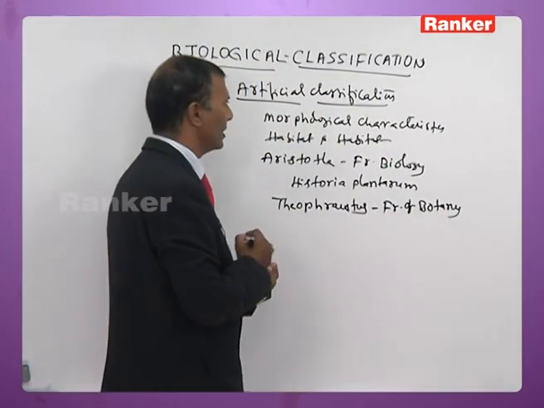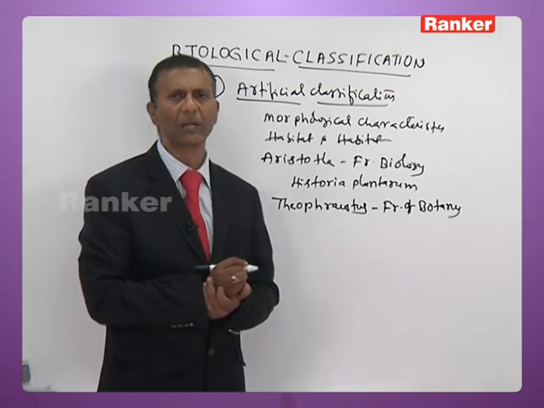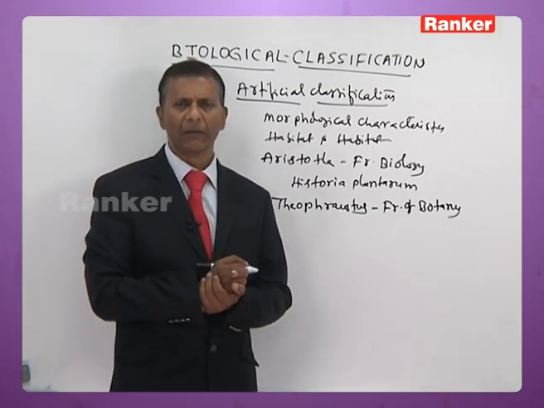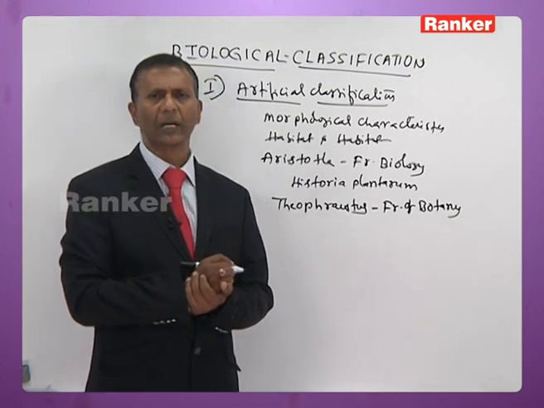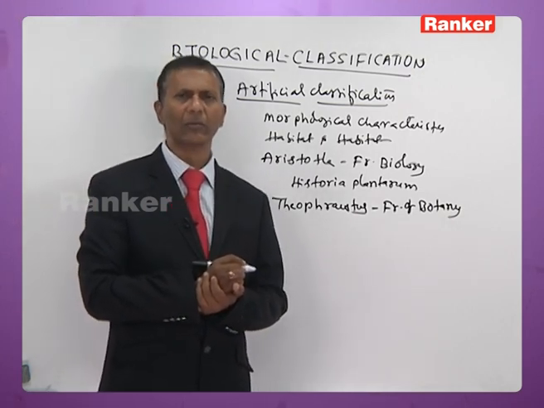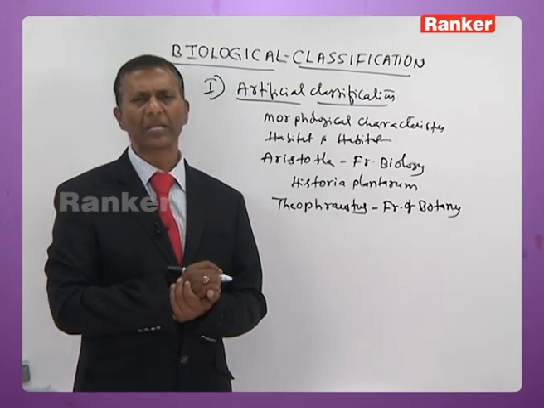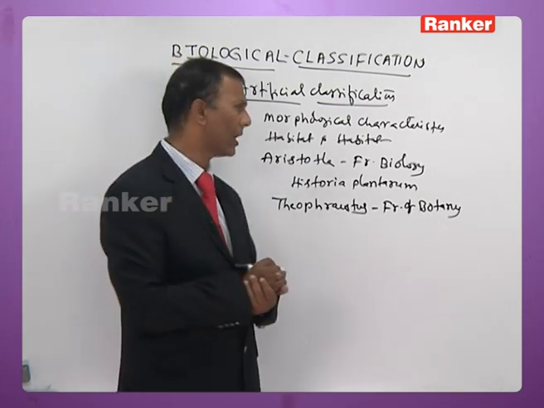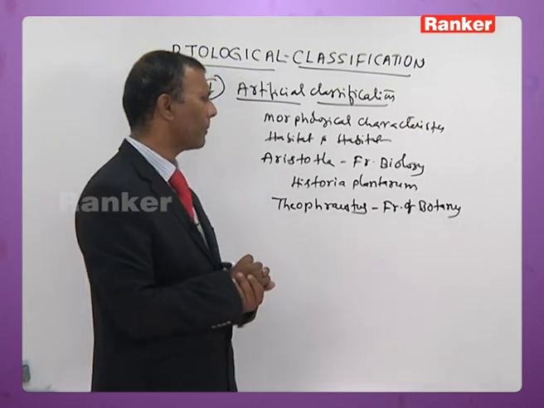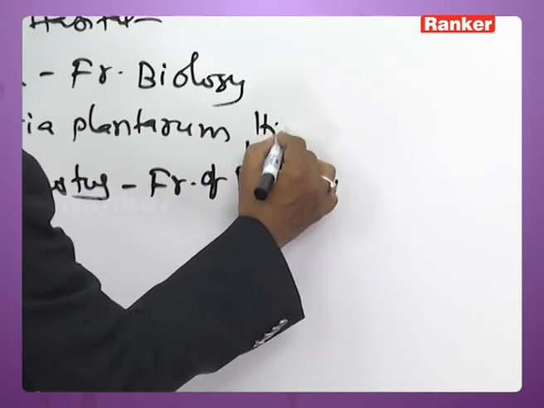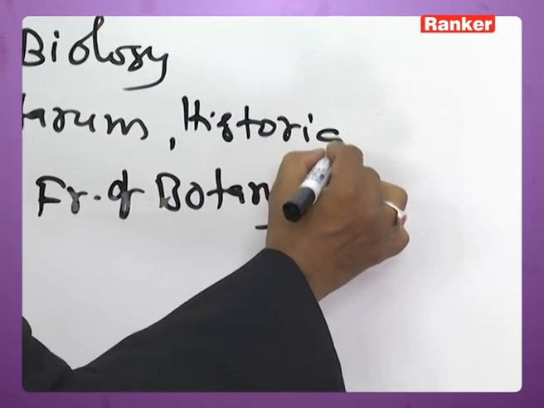So artificial classification is exclusively based on morphological characteristics like habit, habitat, feeding habits and so on. It was advocated by Aristotle. He made a mention of this in books called Historia Animalium and Historia Plantarum.